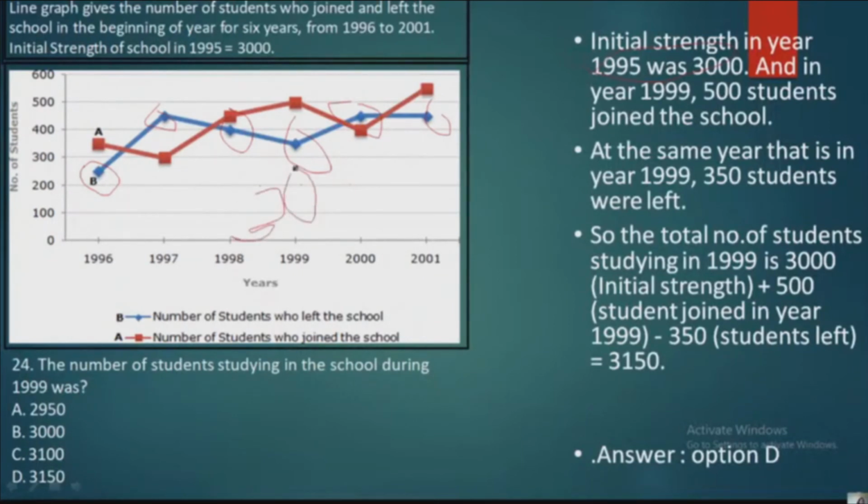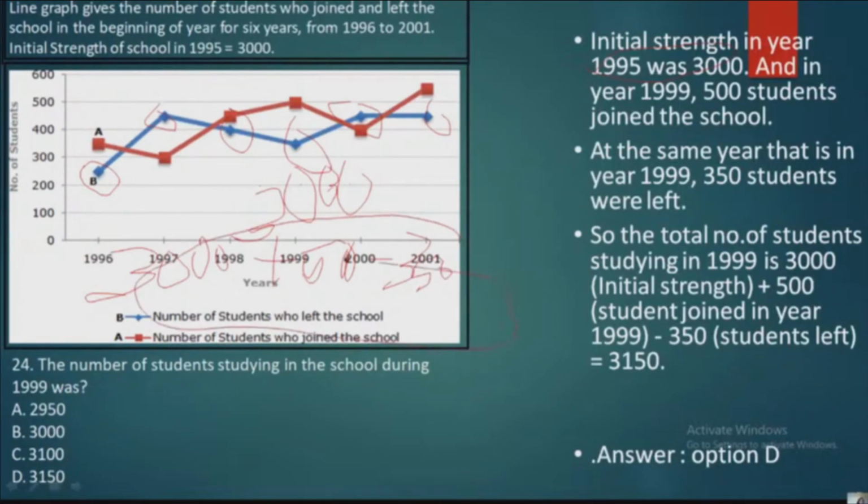Now in year 1999, 500 students joined the school and 350 students left the school, right? So now what you have to do: 3000 plus 500 minus 350.